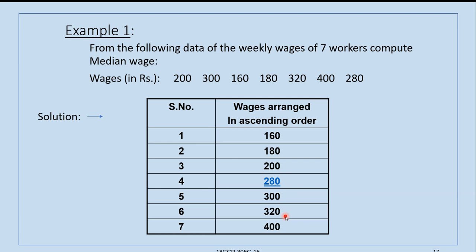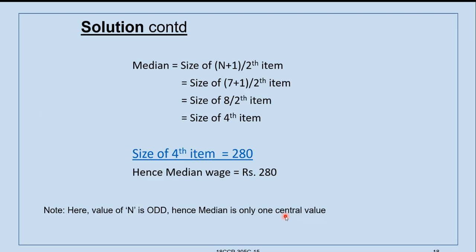So that difference will be there in almost all the individual observation data. So that is the disadvantage of calculation of median in individual observations. I think you have understood this difference. Right. We will see the calculation. Median is equal to size of (n plus 1) by 2th item.